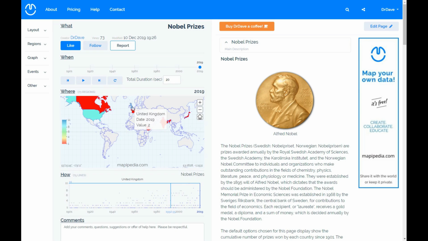And if I select the United Kingdom, you can see a whole bunch of blue dots down there as well. So you can see all the years in which the United Kingdom won one Nobel Prize because of all those blue dots on the bottom line there. But there's also been some other years in which they've won multiple prizes as well.